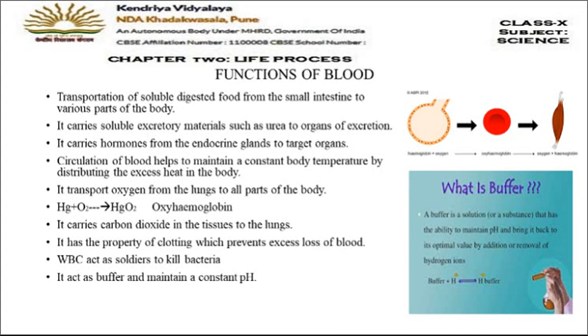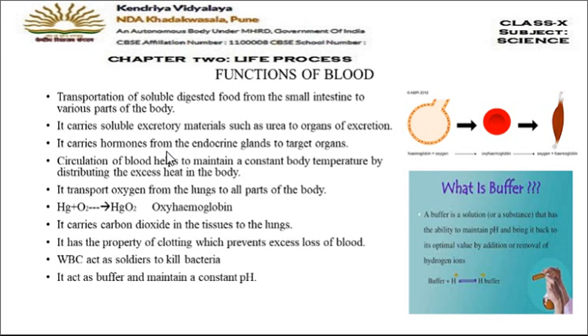Now the first function is transportation of soluble digested food from small intestine to various parts of the body. That means blood carries the digested food from small intestine to all the parts of the body. Second is blood also carries the excretory materials from the different cells to the organs of excretion. Then third, it also carries hormones.